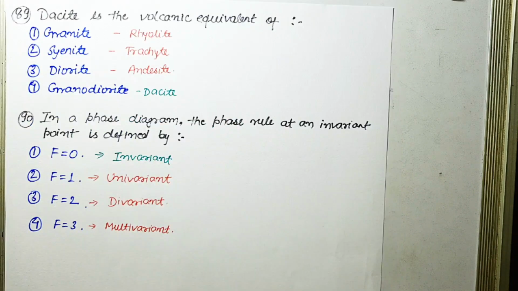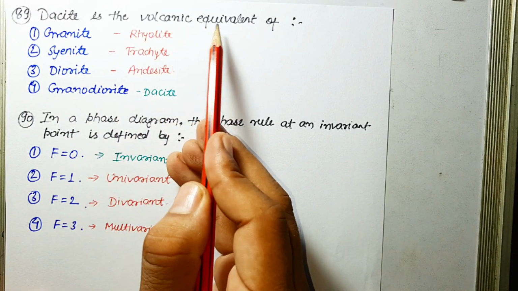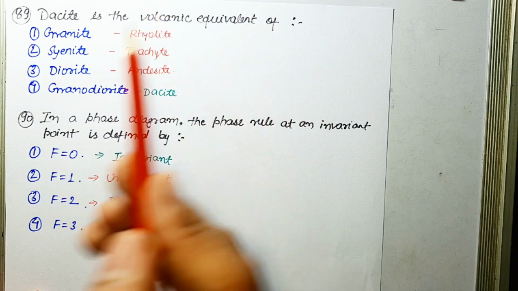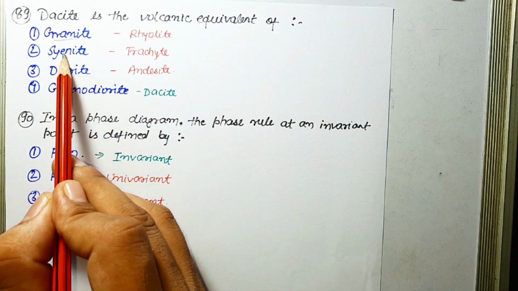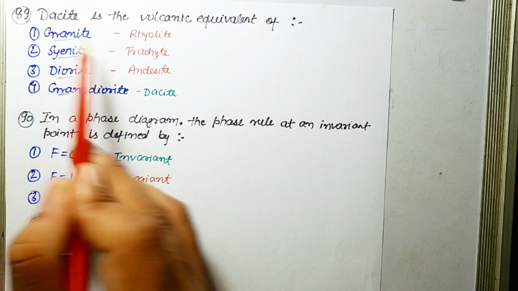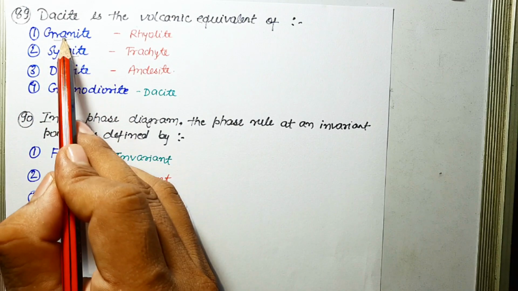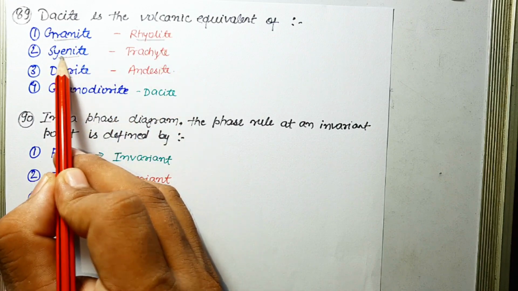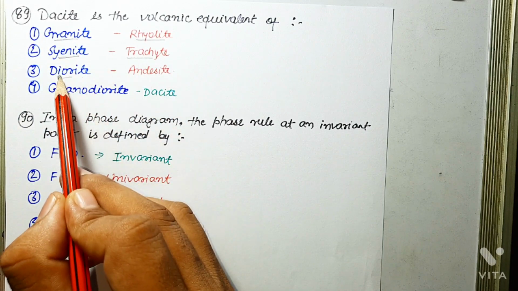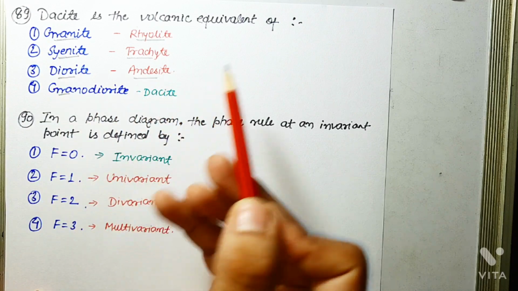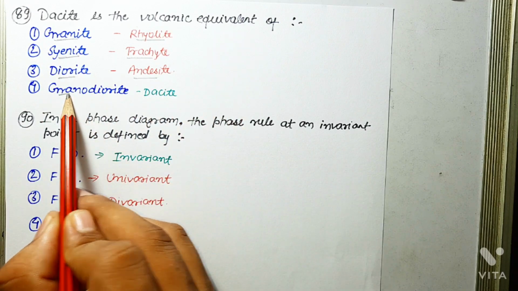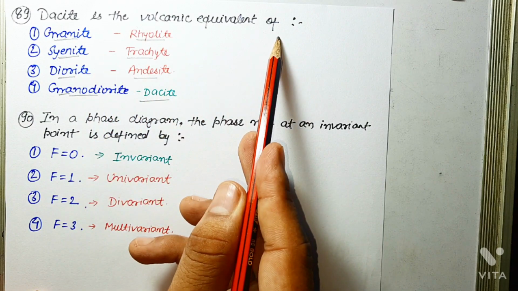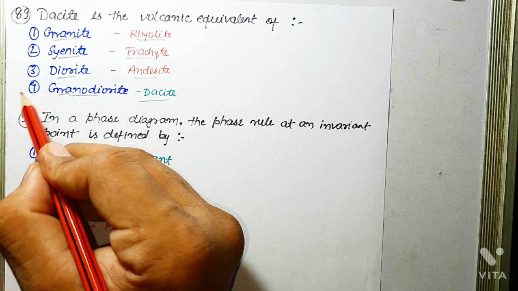Next question is, dacite is the volcanic equivalent of. Okay, so to answer this question, we should know the volcanic equivalents of all these four plutonic igneous rocks. Volcanic equivalent of granite is rhyolite. Volcanic equivalent of syenite is trachyte. Volcanic equivalent of diorite is andesite. While volcanic equivalent of granodiorite is dacite. And the question is asking about dacite is the volcanic equivalent of. So the correct answer is granodiorite, option number 4.